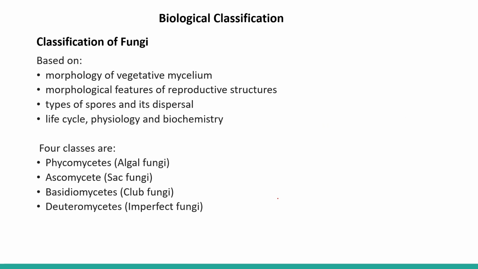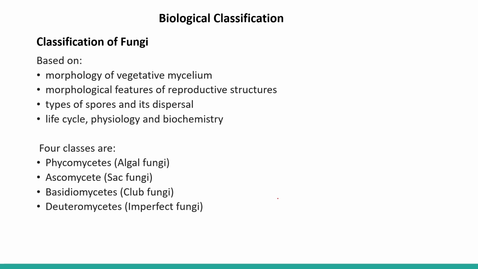Classification of fungi. Fungi are classified on the basis of morphology of vegetative mycelium, morphological features of reproductive structures, types of spores and dispersal, life cycle, physiology, and biochemistry.